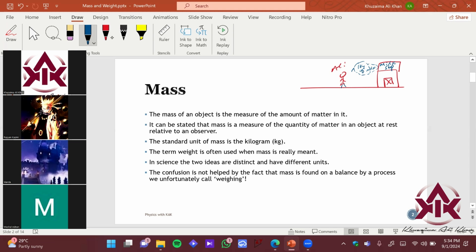So what do you mean by that? Are you meaning that you want 1 kilogram mass of milk or 1 kilogram weight of milk? What is the scenario over here? Can you explain this?